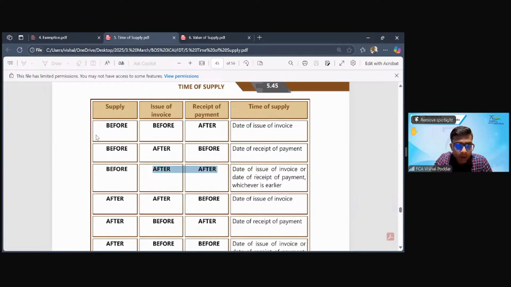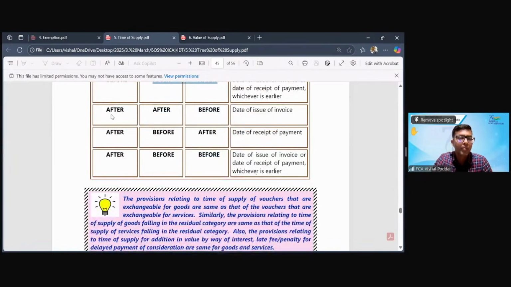If supply has happened before the change in rate, out of both these dates you have to take the before date. Similarly, if the supply has happened after the change in rate, out of both these dates you have to take the after date. So if my invoice is after, I'll take the invoice date. If my payment is after, I'll take the payment date. If both are before, you take any of the dates, the answer will be the same.